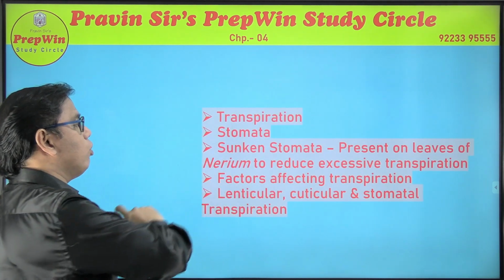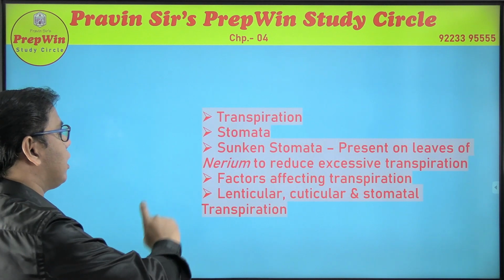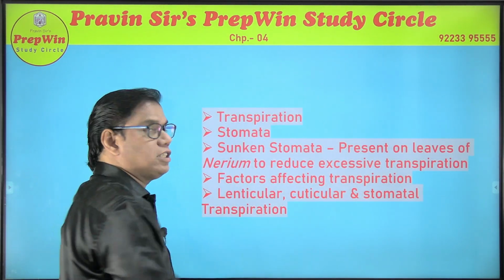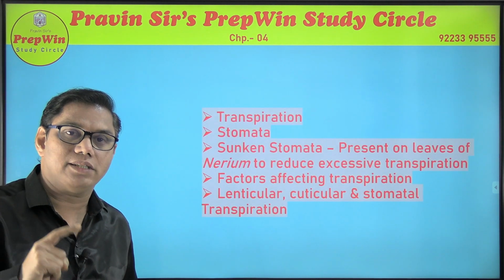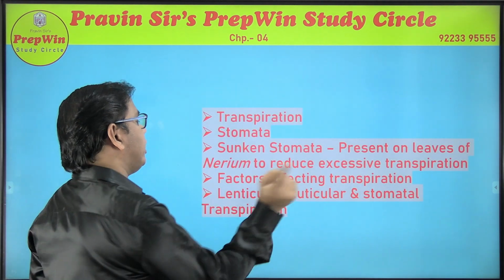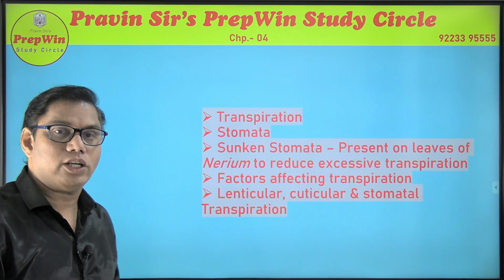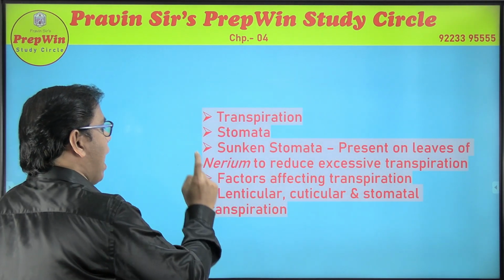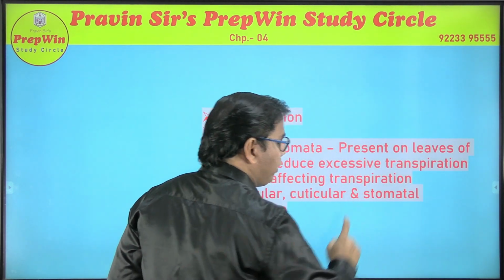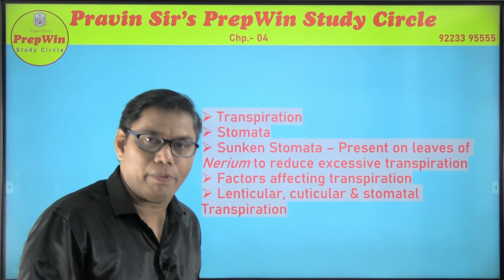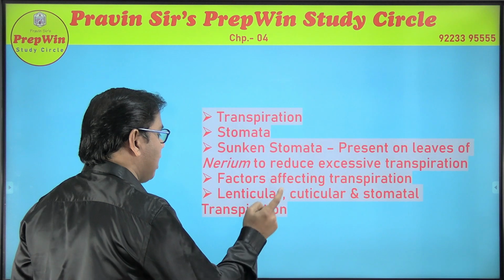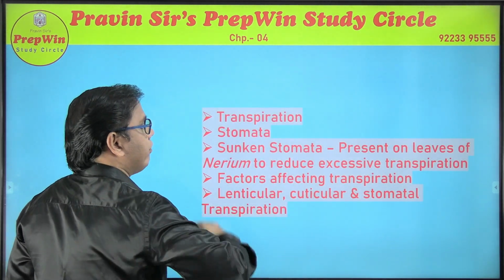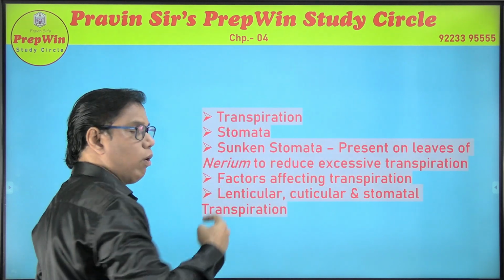And if they ask you what is the function of a sunken stomata, so it is to reduce the excessive transpiration. Please remember this question. Again, this is also a sure short question related to sunken stomata. And factors affecting transpiration. In your specimen paper, there was a question of this kind. So you can expect a question. In later slide, I have given few other questions like this also.